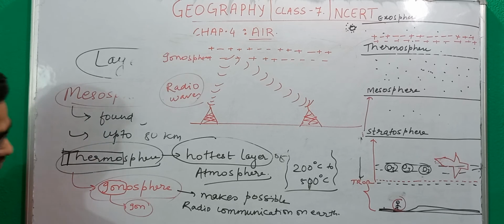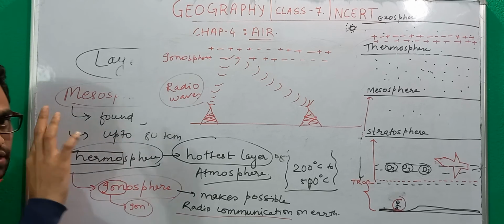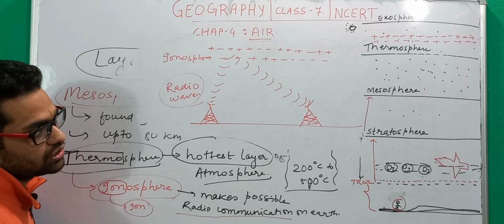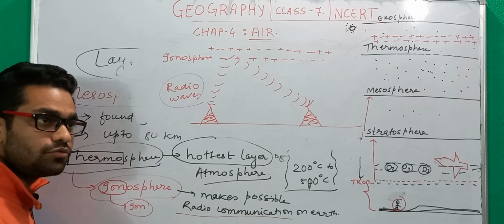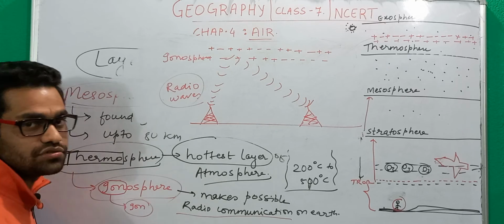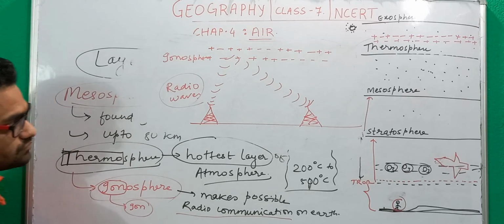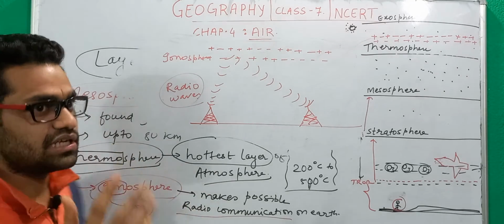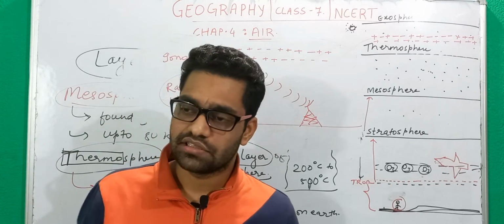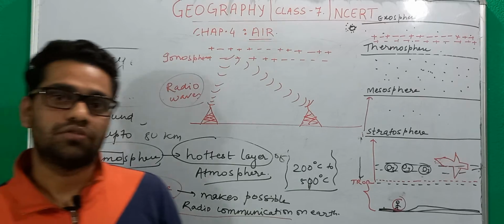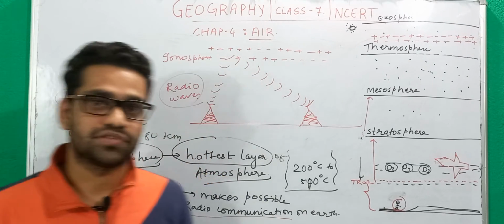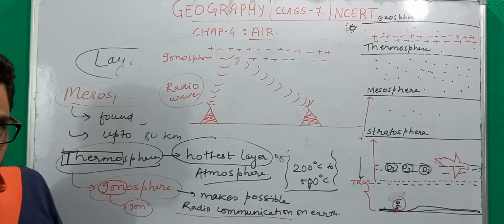So it makes radio communication possible on earth, because if there had not been any ionosphere in the stratosphere, we could not have been talking to someone remotely, we could not have televisions. Okay, of course now we have satellite based communication, so that is another thing. But the starting of this whole idea was the radio waves which we use even today.